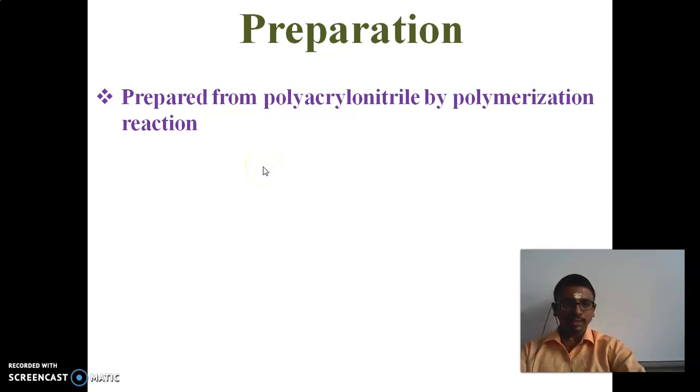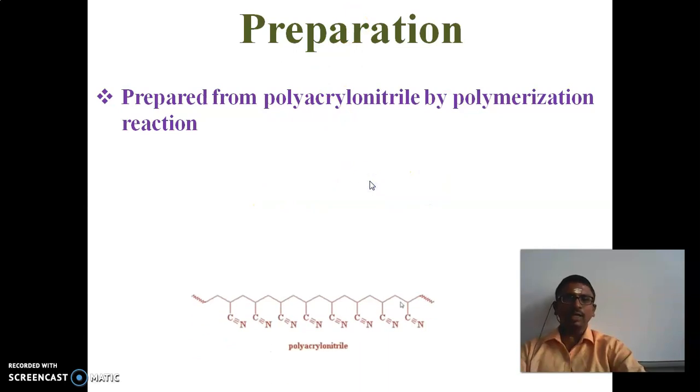So this polyacrylonitrile can be prepared from the monomer. That monomer is acrylonitrile. So from that acrylonitrile only we can get the polyacrylonitrile through polymerization reaction.